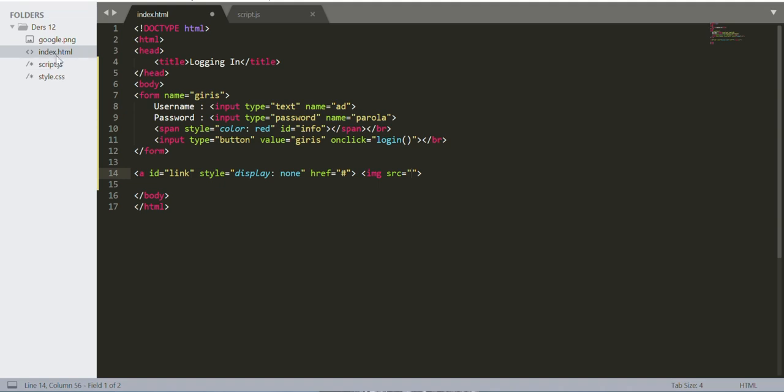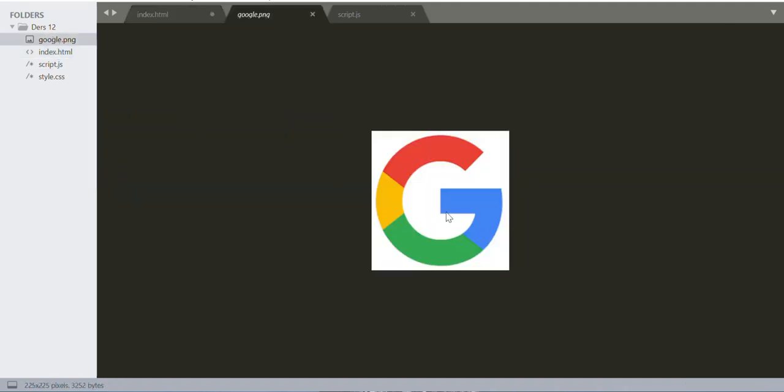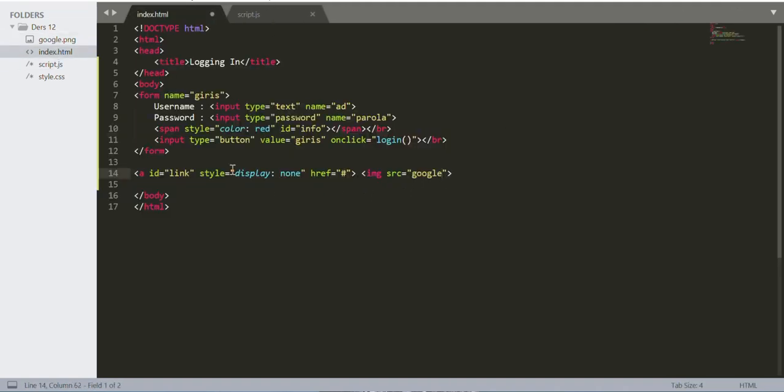And so guys, you have to get an image. For example, I got the Google one because when we enter the username and the password right, we want something to pop up. And if I enter these correctly, I want a Google image to pop up. So I'm just going to go like this.